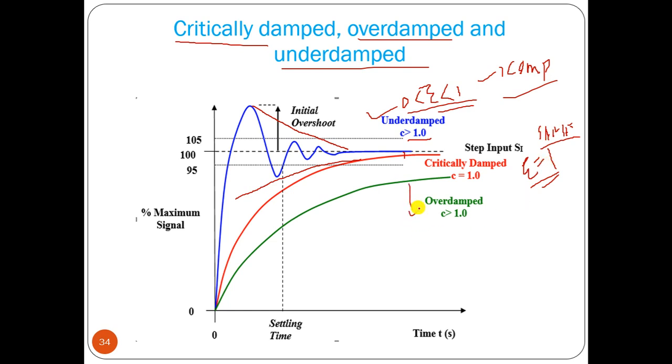Over damped means the zeta value is greater than 1, that means the roots are real and distinct, that means different roots. This is applicable for second order or higher order systems. This is the output response, which we will discuss later, how we can find that out.